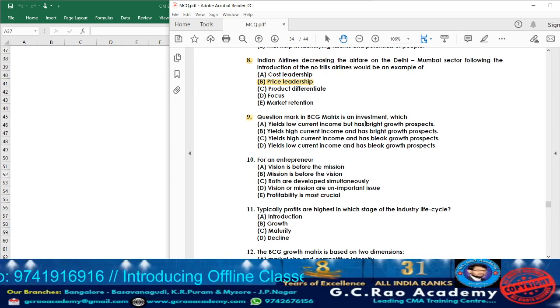Usually, star will have high market share as well as high market growth. But cow will have low market growth but high market share. When it comes to dog, the dog will have low market growth and low market share. But the question mark will have high market growth but low market share.